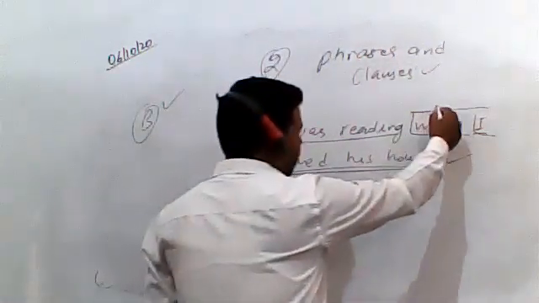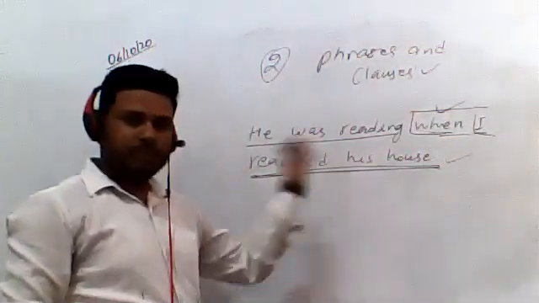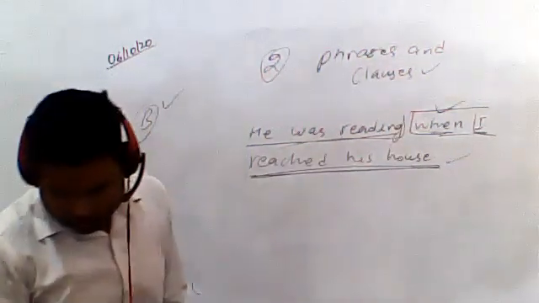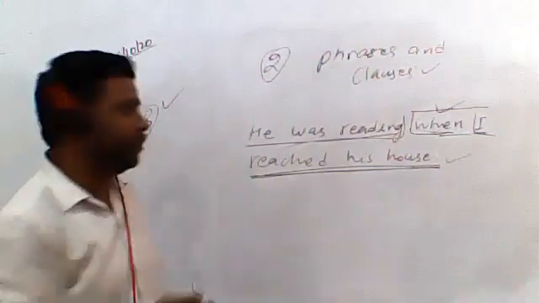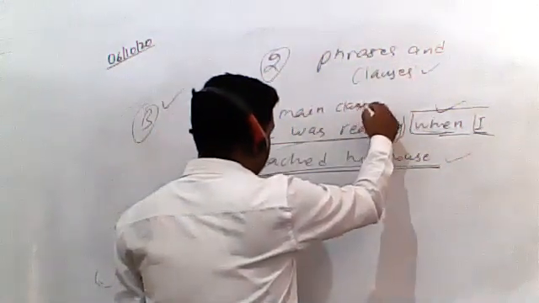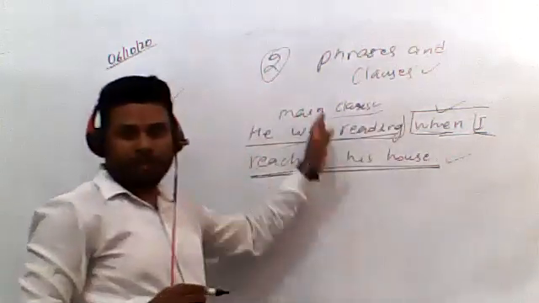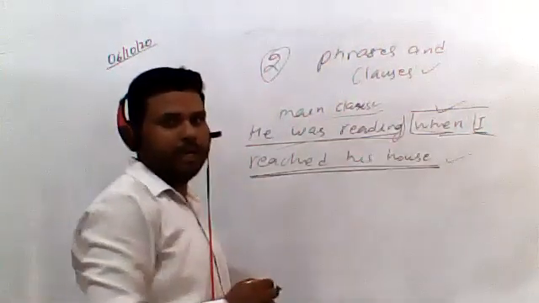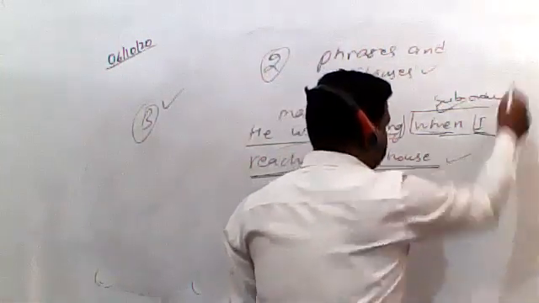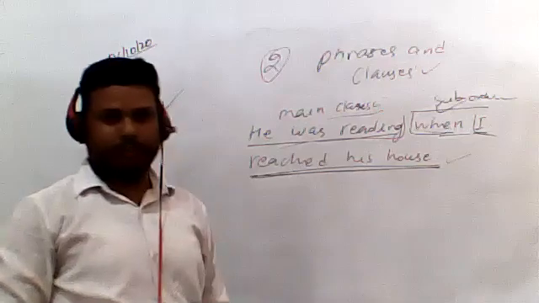So once we have identified the subordinate clause, the second one would automatically be the main clause. What we need to identify? The main clause. So this one would be our main clause. इस सेंटेंस में अपना मेन क्लॉज ये हो जाएगा, और सबऑर्डिनेट क्लॉज व्हेन आई रीच्ड हिज हाउस ये हो जाएगा आपका सबऑर्डिनेट क्लॉज. So this is how you can identify.